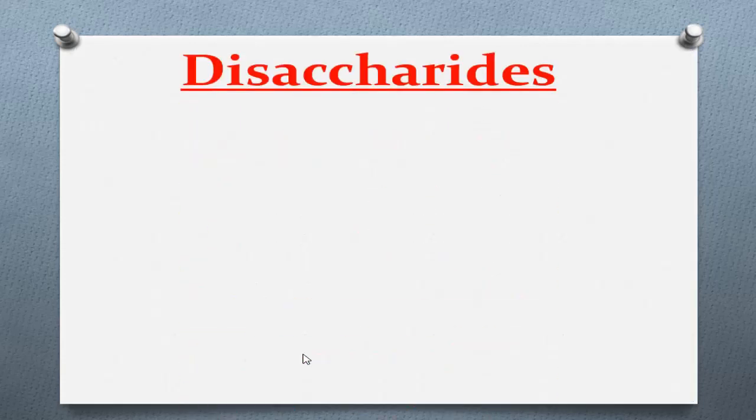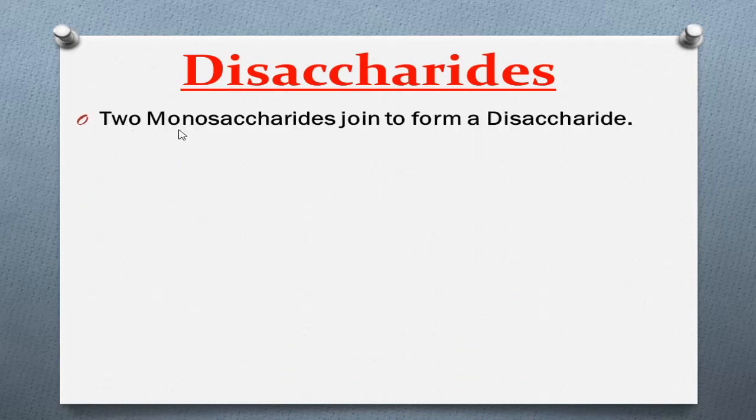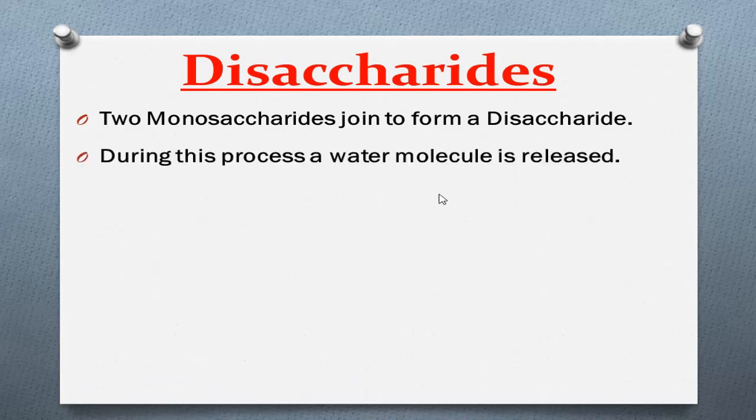Then we will learn about the disaccharide. Two monosaccharides join to form a disaccharide. It means a disaccharide is made by the combination of two monosaccharides.